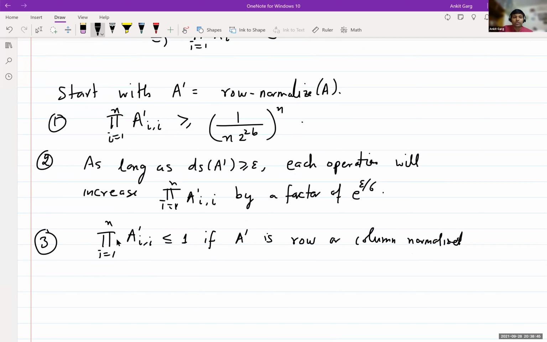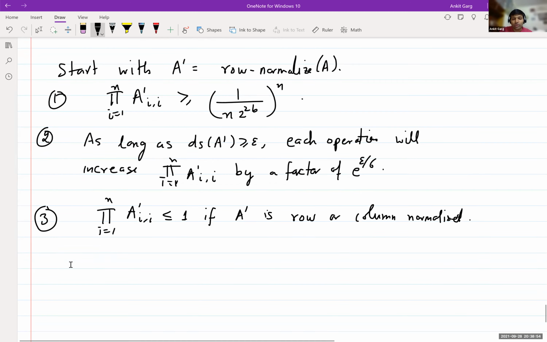Because if it's row or column normalized, then each of these diagonal entries has to be at most 1. Note that row or column normalized means the row or column sums are 1. So, as long as you're far from doubly stochastic, it'll always increase, and it's bounded. So in some finite number of steps, you must reach doubly stochastic.